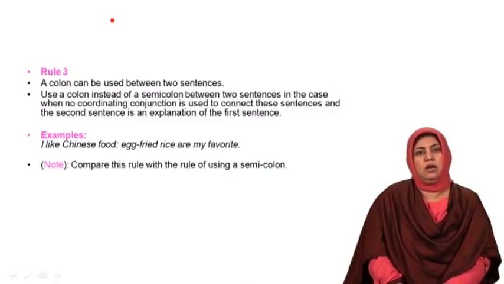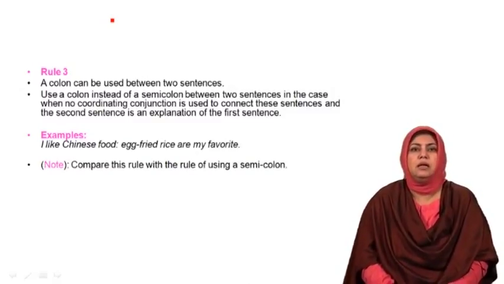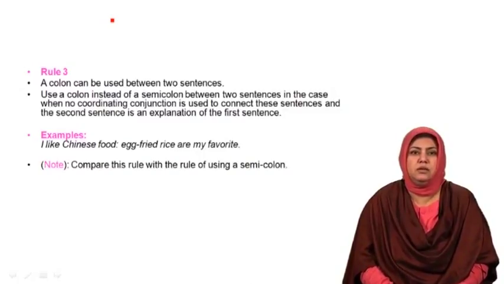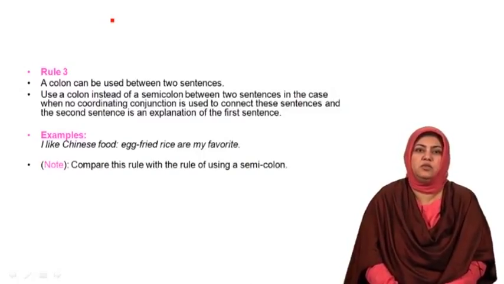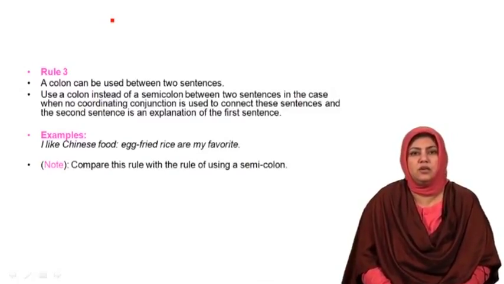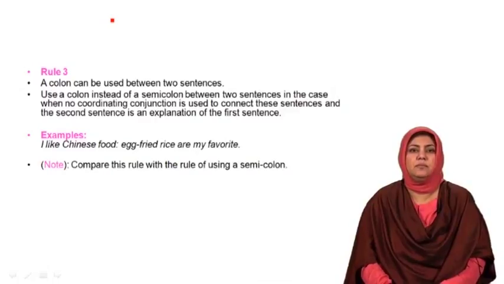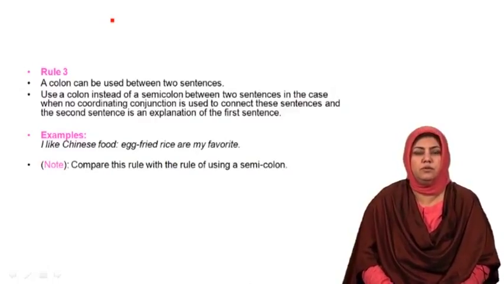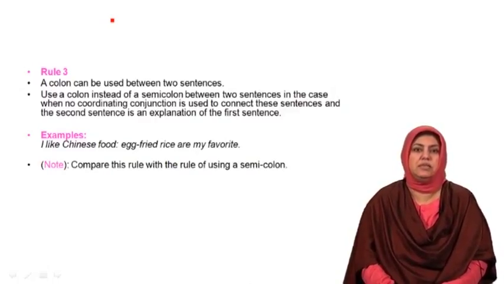If you can recall, I gave you one example of Kashmir. When I explained the use of a semicolon, I said, for example, there are two sentences. Sentence 1, Kashmir is beautiful. Sentence 2, Kashmir is a heaven.